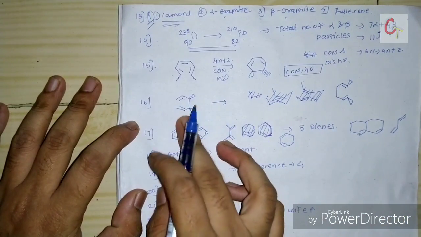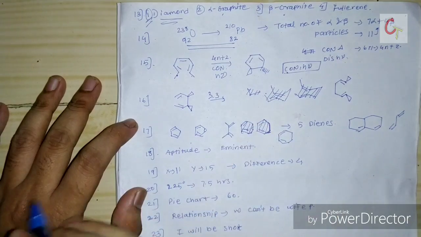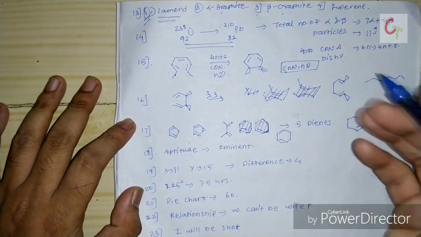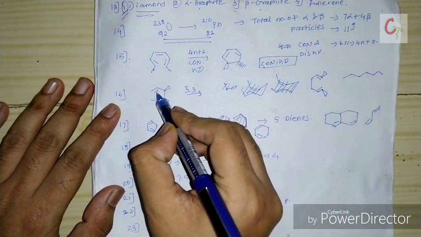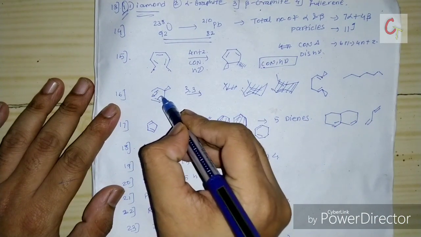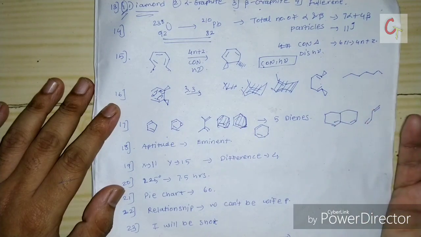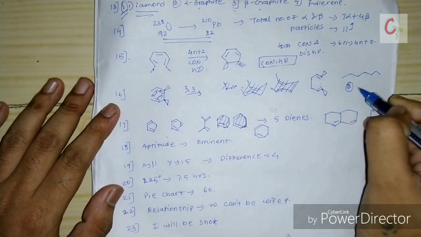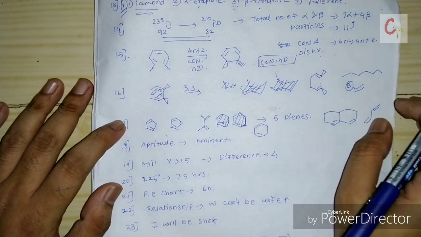The next question they asked was about Cope rearrangement. This is a 3,3 sigmatropic shift given, and they have shown it like this. I am not remembering all 3 correct structures. So what happened is, this bond moves here, this bond moves here, and this bond moves here. So you will get this type of structure. So the option, I think B was the correct one, according to me B will be the correct option, in that all three options are given.